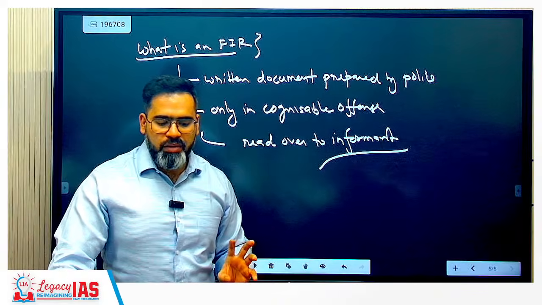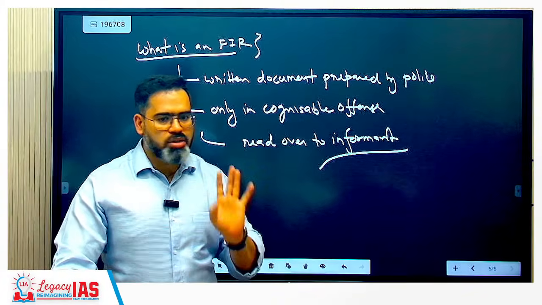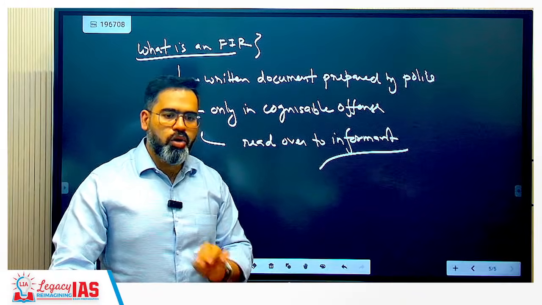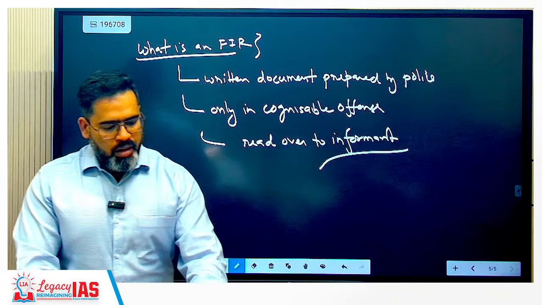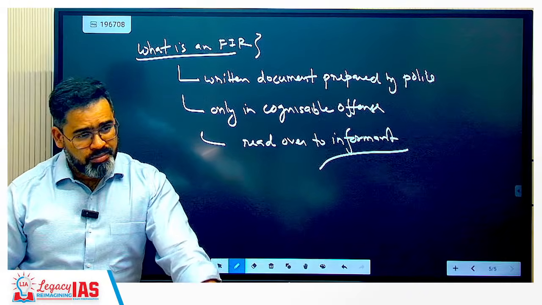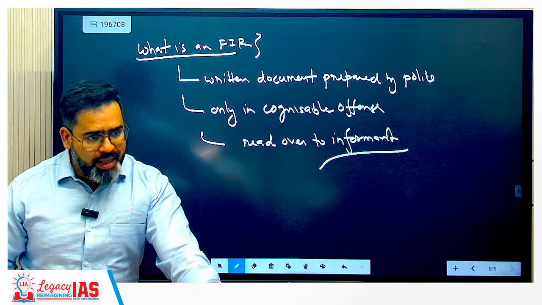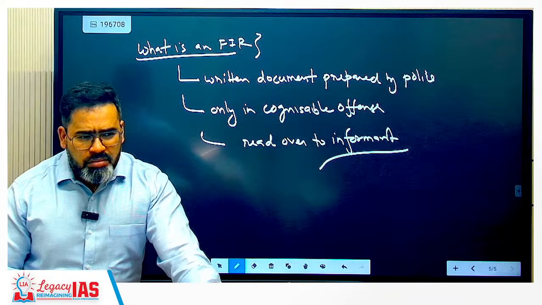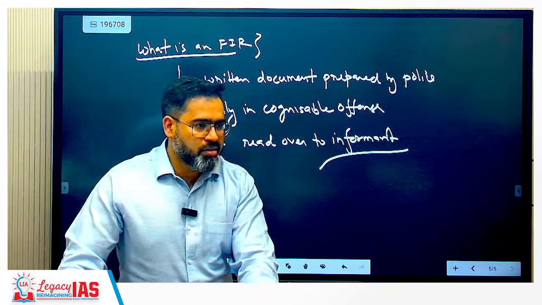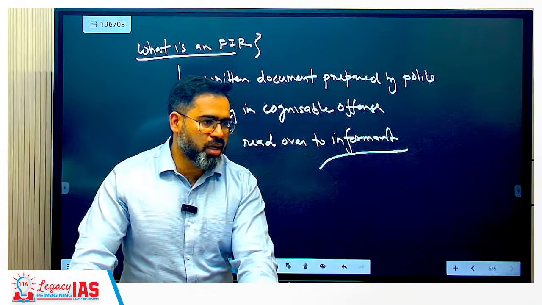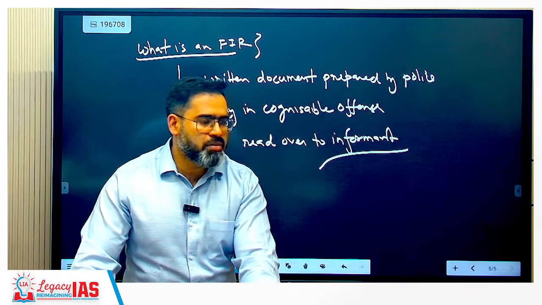Sir, does the informant have to be present, or can it be anonymous? Electronically he can provide. The identity of the person needs to be revealed. That is required, otherwise a lot of frivolous cases can be filed and police will be busy with that.